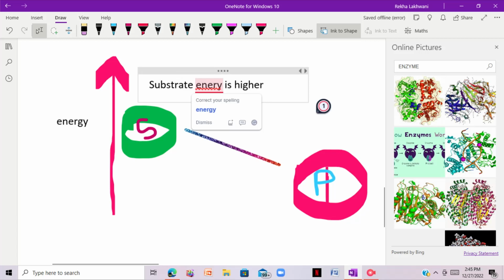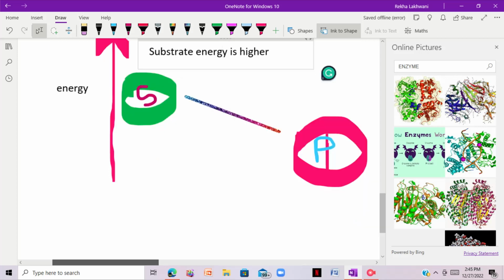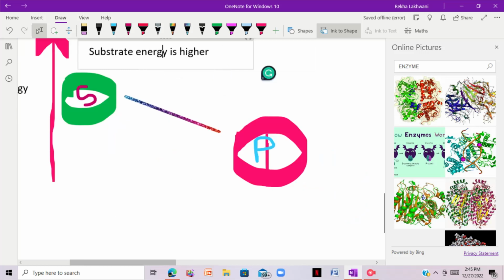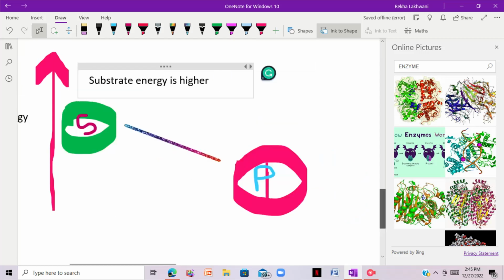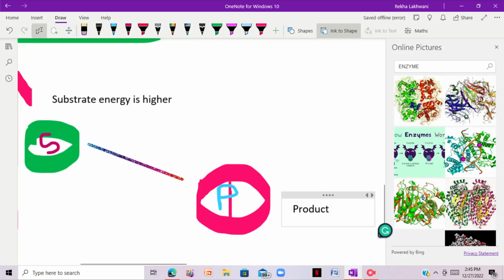These chemical reactions are known as spontaneous chemical reactions. Why? Because you can see the energy of the product is lower than the substrate, so they only need a little amount of activation energy.